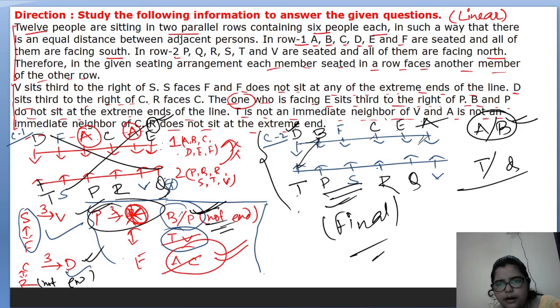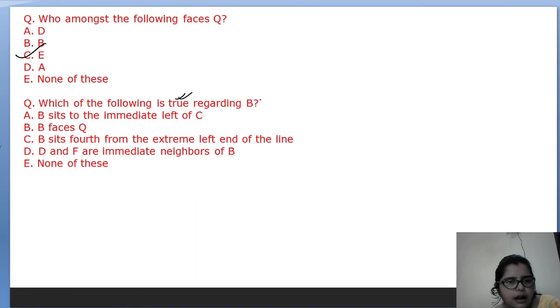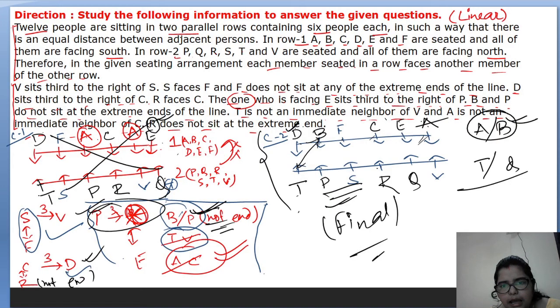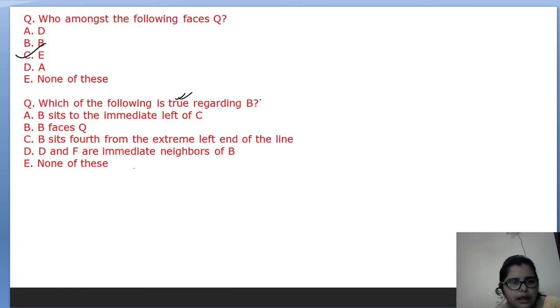Fourth from the extreme end? 1, 2, 3, 4, 5. No, it is fifth from the extreme end. And the fourth one is what? D and A are immediate neighbors of B. See, D and A are immediate neighbors of B. That's why this is the right answer. Okay, understand? Let's go to the next one.